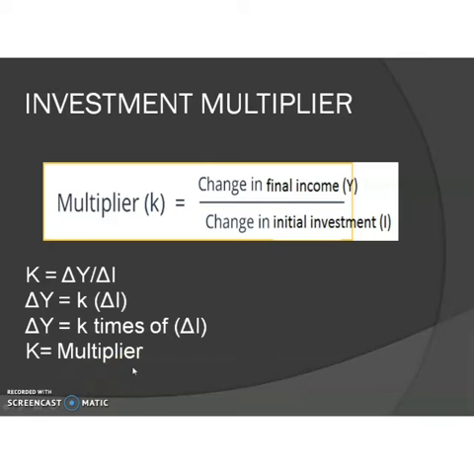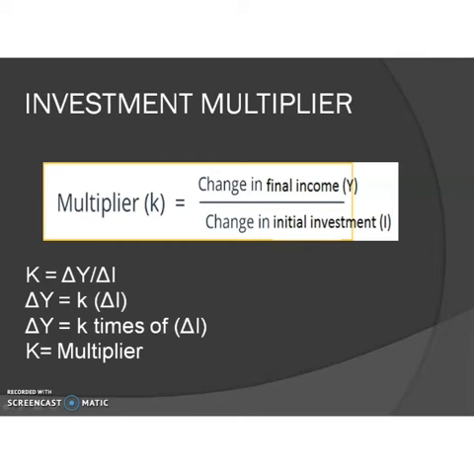So, an initial investment can make a multiple effect on income. That is the investment multiplier. The value of the multiplier carries a direct relationship with the rate of growth in an economy. That is, the higher the value of the multiplier, the greater may be the GDP growth rate of the economy, and vice versa.